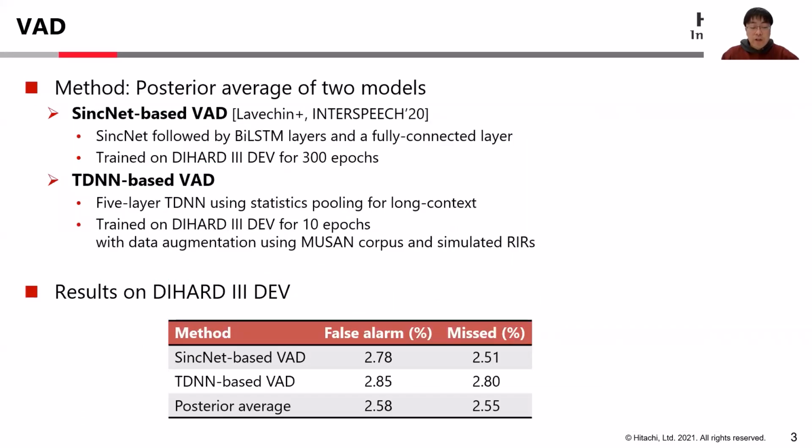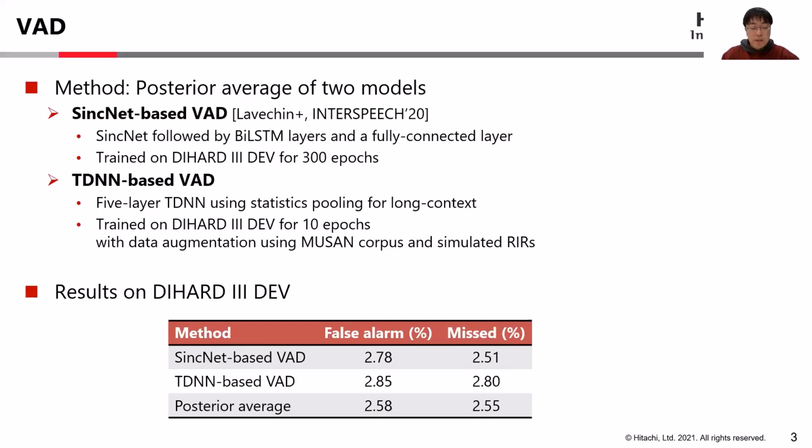To obtain VAD results, we used posterior average of the estimation from 2 models. One is a SyncNet-based VAD, which is implemented in the pyannote library. The model consists of SyncNet, followed by stacked LSTM layers and 1 fully connected layer. We trained it on DIHARD3 devset for 300 epochs.